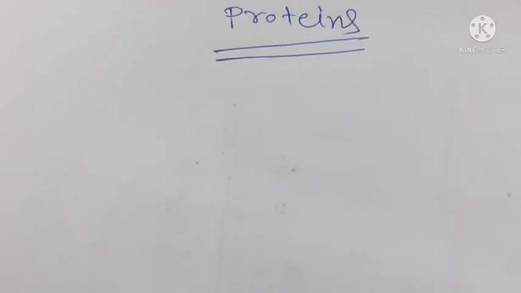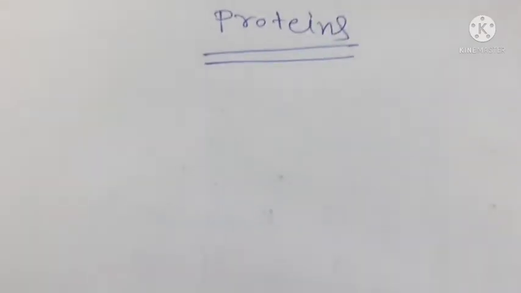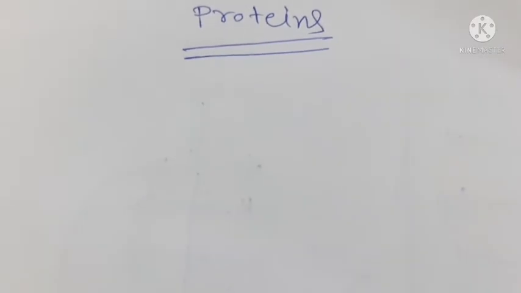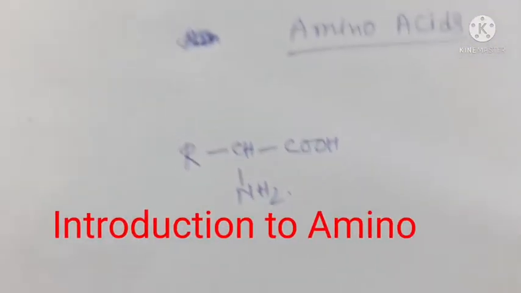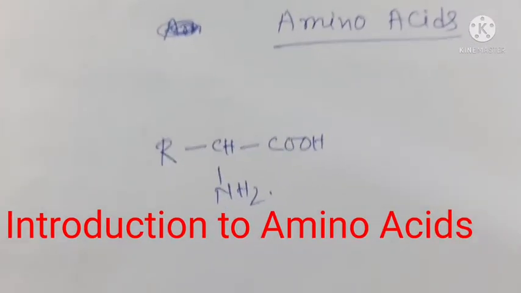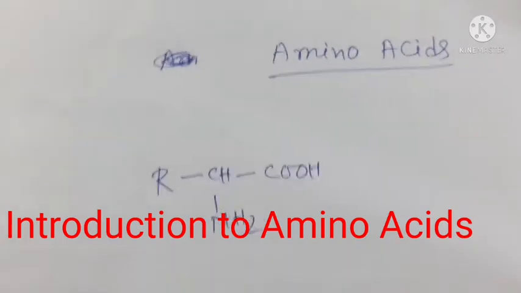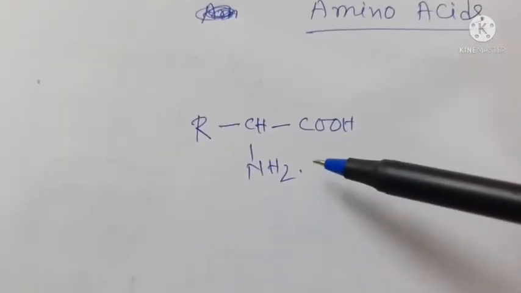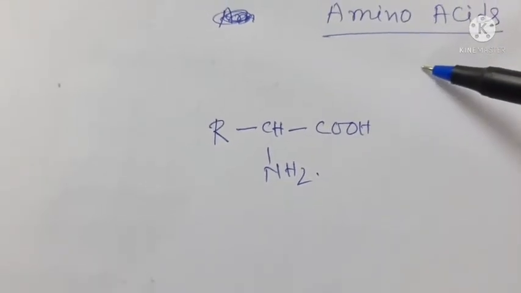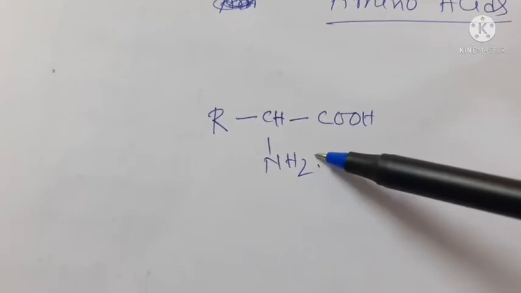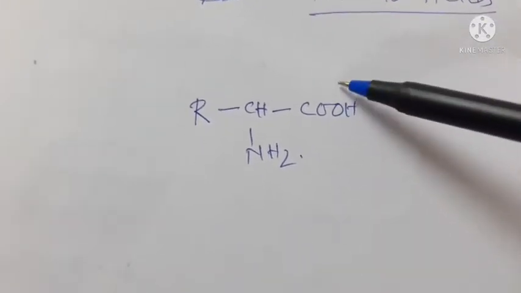And proteins are also polymers made up of amino acids. So first of all, we have to know about amino acids. Amino acids contain one amino group, meaning the NH2 group, and another CHCOOH group. That means two functional groups are present: one is the NH2, another is the COOH.